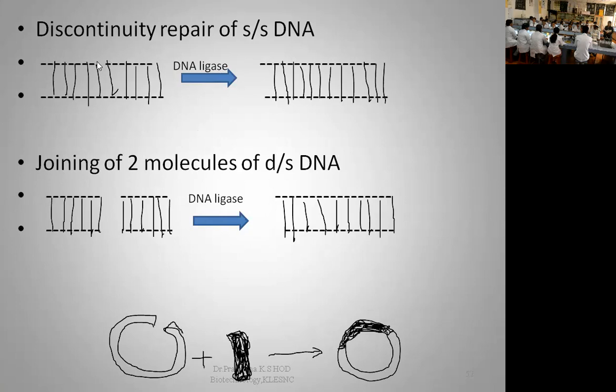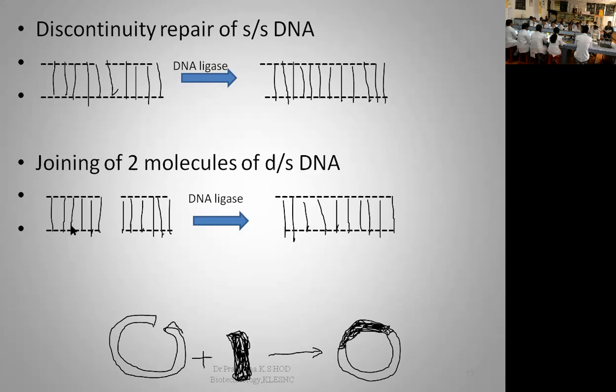DNA ligase's job is the synthesis or formation of the phosphodiester bond. Wherever the single strand breaks are, when you treat with DNA ligase enzyme, it seals the phosphodiester bond between the two adjacent nucleotides. Then the joining of two molecules of double stranded DNA.